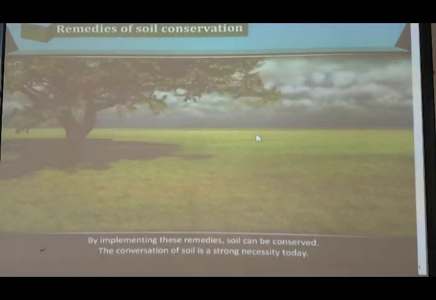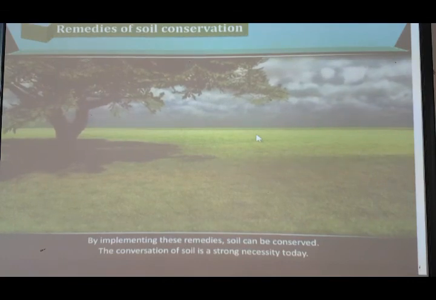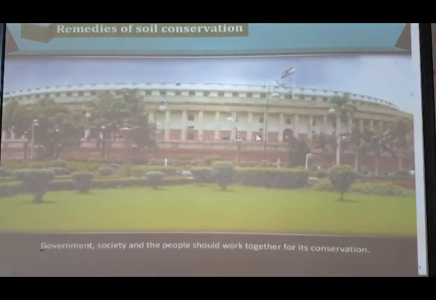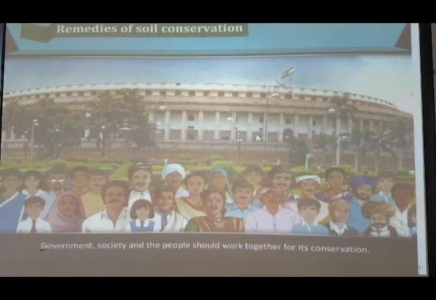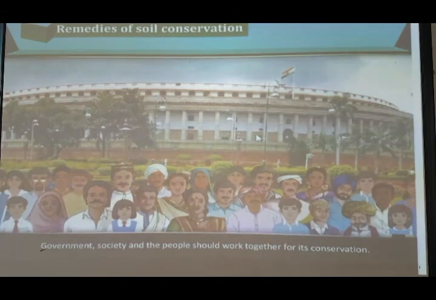The conservation of soil is a strong necessity today. Government, society and the people should work together for its conservation. So it becomes our moral duty.